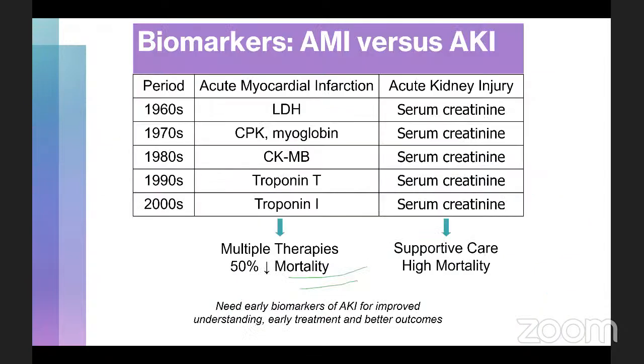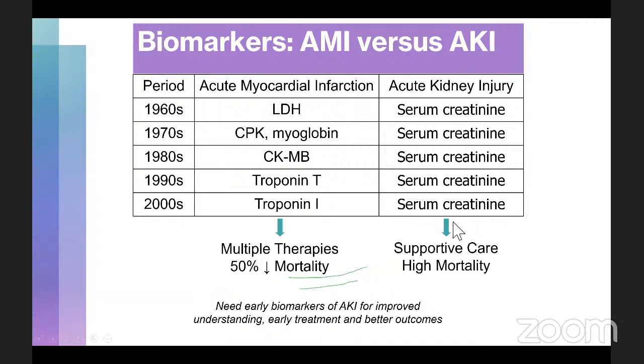Regarding the role of biomarkers, we have to agree that cardiology has actually made tremendous progress over the past decades. In terms of biomarkers, they started with lactate dehydrogenase in the 1960s and made their way up to troponin T and I, which has led to modifications in multiple therapies that they resort to, thereby bringing down the mortality to 50%. Whereas we nephrologists, on the other hand, still rely on serum creatinine for acute kidney injury. And most of our care is actually supportive.